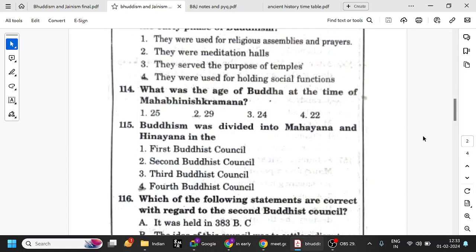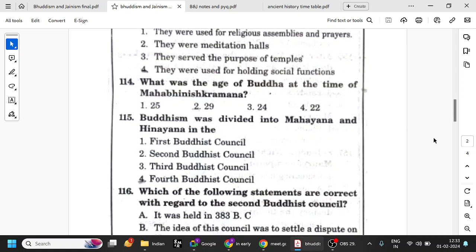What was the age of Buddha at the time of Maha Vinishkramana? Basically going away from the house, that is from Kapilavastu. We have seen that is 29. He left the house at 29 and got enlightened at 35.